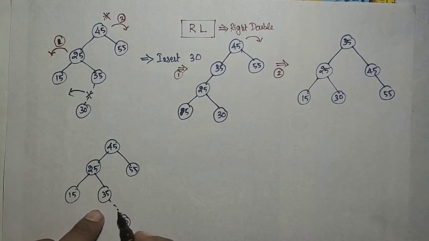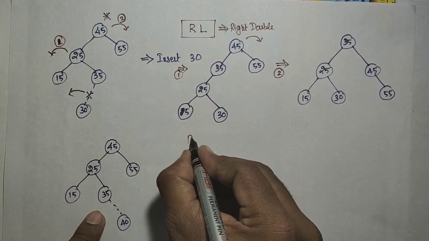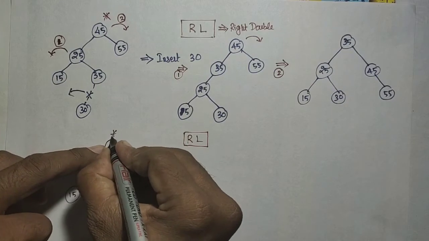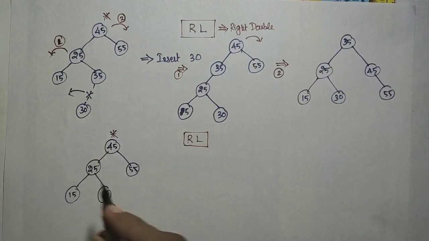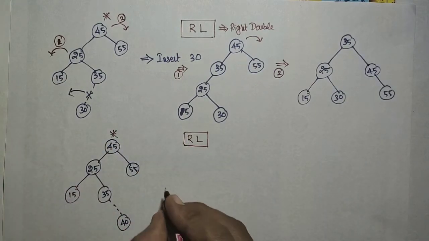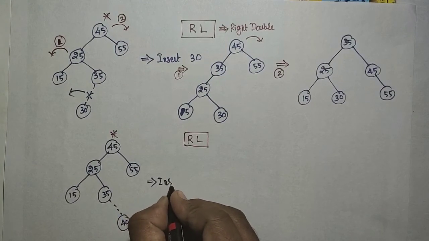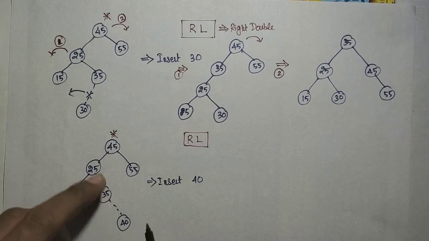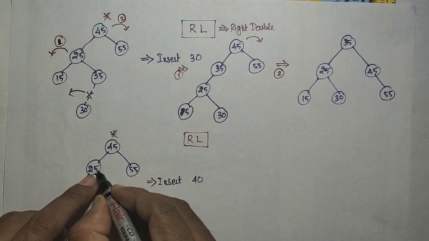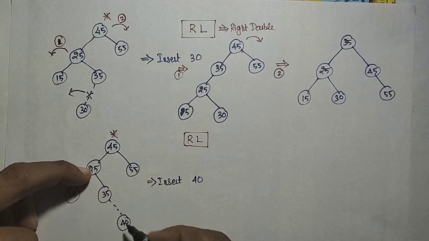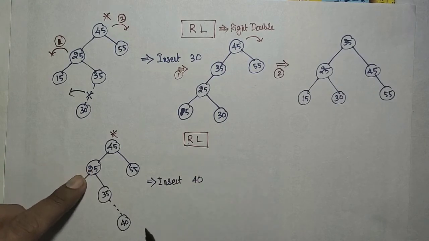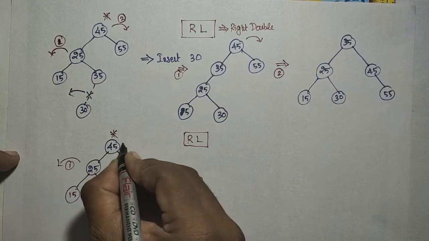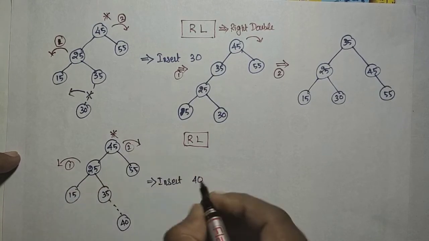So here again the situation is right of left only, because 45 goes unbalanced due to adding the new element, insert 40. Due to adding the new element on the left subtree, which side have you added? Right side. So right of left. So rotation 1 and rotation 2, that you need.